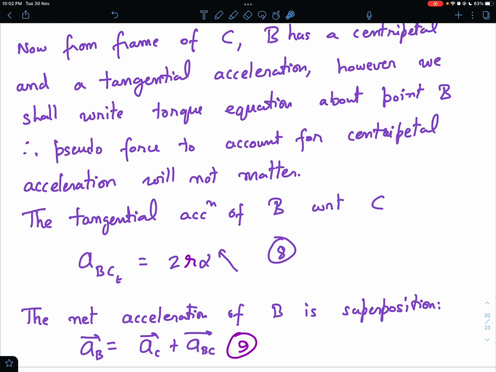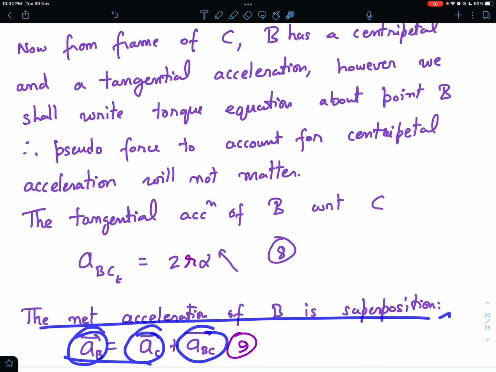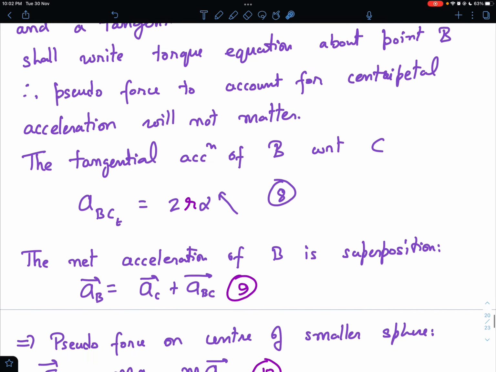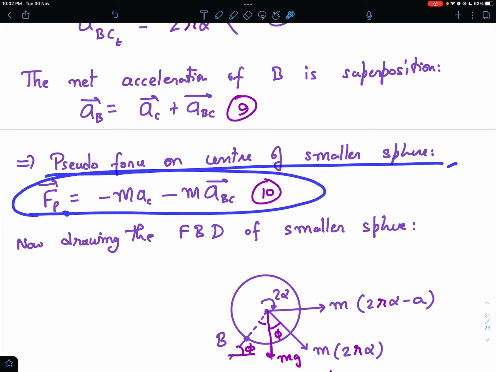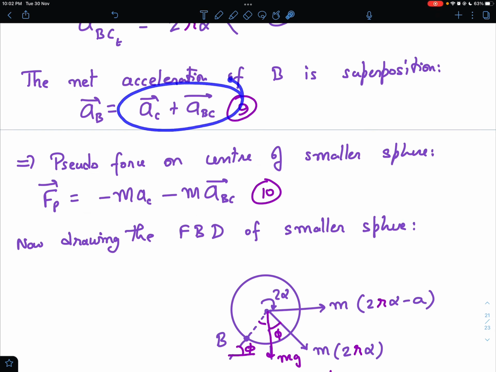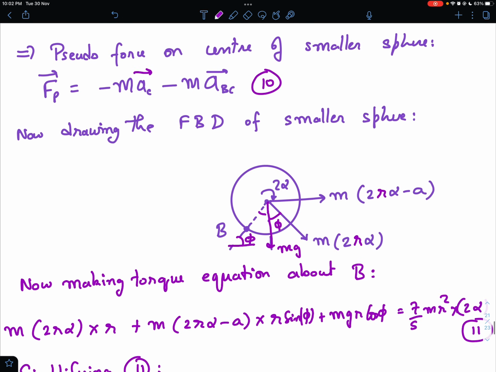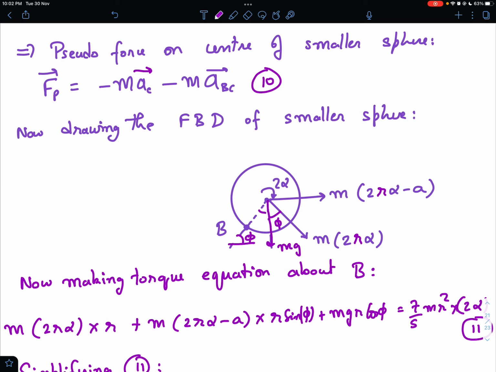The net acceleration of B is the acceleration of C plus the acceleration of B as seen from point C. Therefore the pseudo force on the center of the smaller sphere should be m times the negative of this, right? So minus m times a_C and minus m times a_BC. Simple logic.